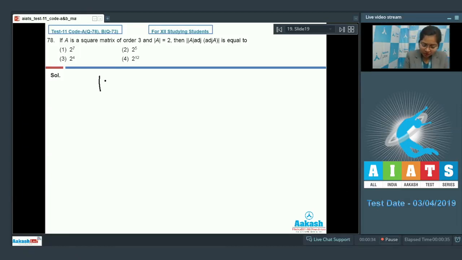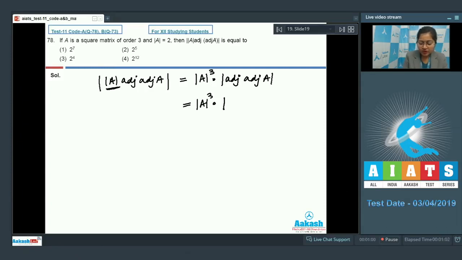Now, determinant of A into adjoint of adjoint A. If I take determinant A out from it, it will be equal to determinant A whole raised to the power 3, that is the order of the matrix, into determinant of adjoint of adjoint A. Now this is equal to determinant A cube into determinant of adjoint A raised to the power n minus 1. n here is 3, so it will be equal to 2.